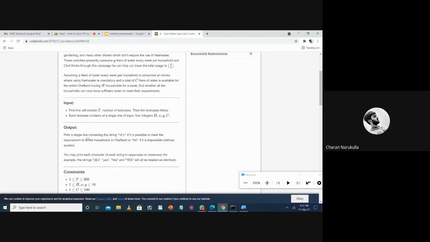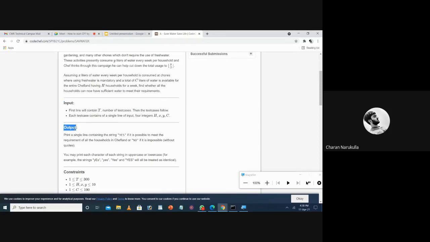So here you can see for this particular program, the first line will contain T, where T stands for the number of test cases. And for each test case, there will be a single line of input. A single line of input will contain these variables, which are H, X, Y, Z, as described in this problem. So this is how the input will be given to the program.